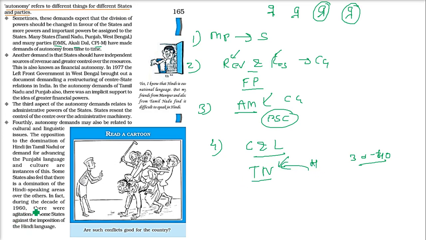And we have seen in 1960, there were people who died for it. They died for it. And this DMK, AIADMK, all these have come from that background only. So there is a cultural difference. So when there is cultural difference, there is linguistic difference, they will always ask for the autonomy.